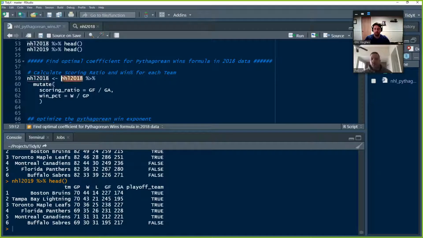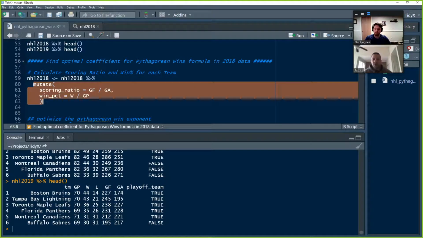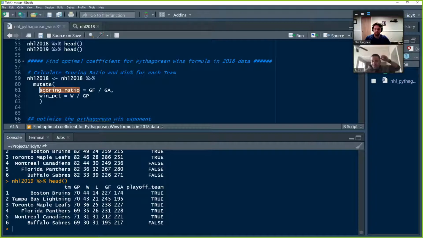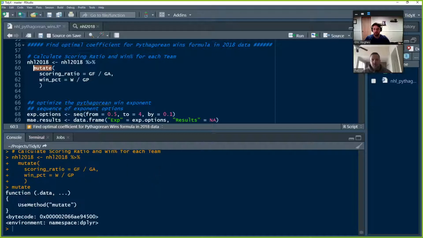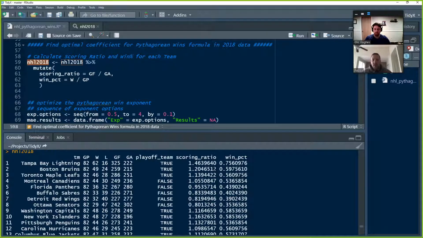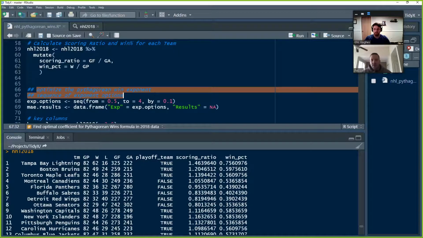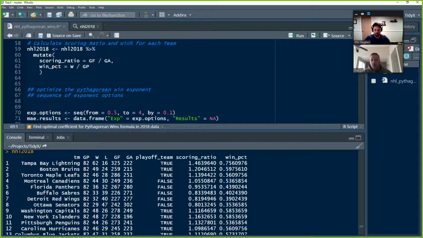So we take our 2018 data set, and I'm going to create 2 new columns. I'm going to create a scoring ratio, and I'm going to create the true win percentage. The scoring ratio is goals for divided by goals against. And the true win percentage is how many games that team won, specific to the number of games that they played. And the Pythagorean win formula is the scoring ratio raised to an exponent, divided by 1 plus the scoring ratio raised to that same exponent.